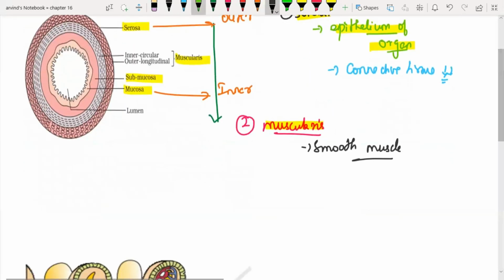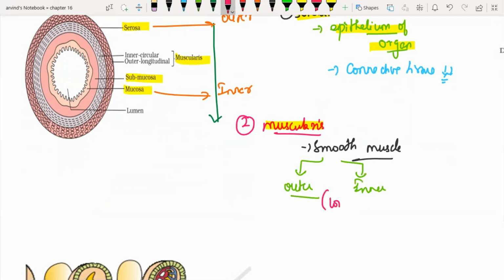So the smooth muscle is arranged into an outer layer and an inner layer. The outer layer is called the longitudinal layer, and the inner is called the circular layer. This is very important, because in a statement-based question they can just twist these two. They can give outer circular, inner longitudinal. It is the other way around: it is outer longitudinal and inner circular.